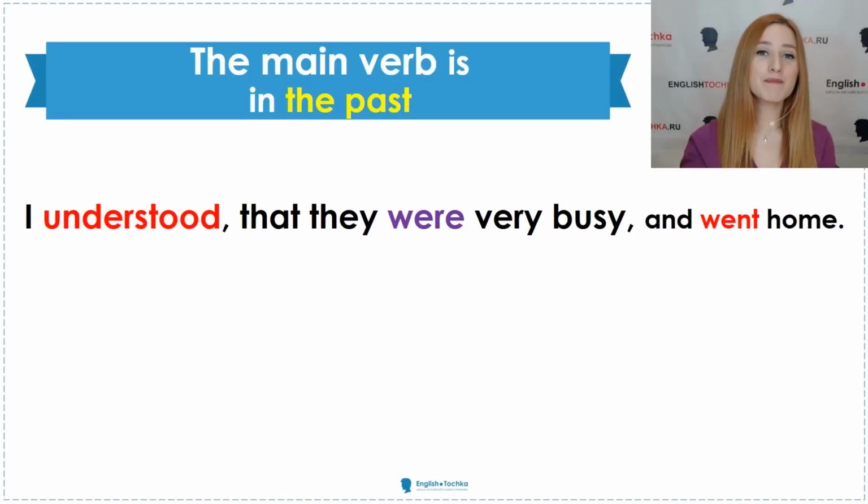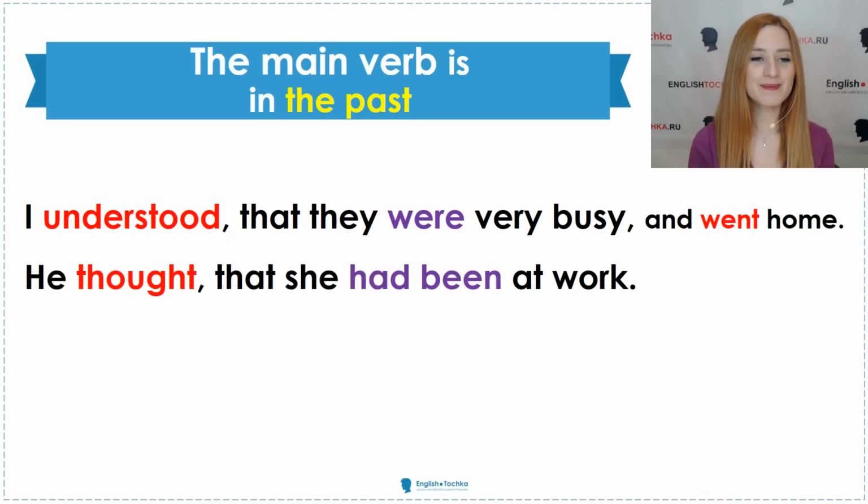But they were busy at that moment, when I saw them. I came into the office, I saw that they were busy, and then I went home. So perfectly logical. They are not busy now, probably, but at that moment they were busy. So see? The next one, he thought that she had been at work.